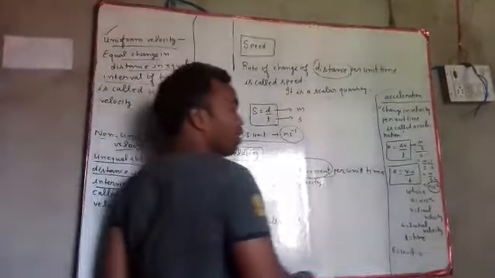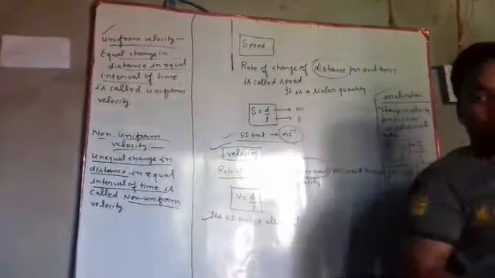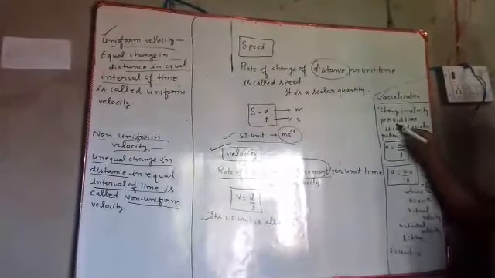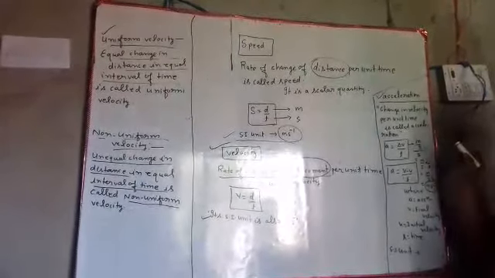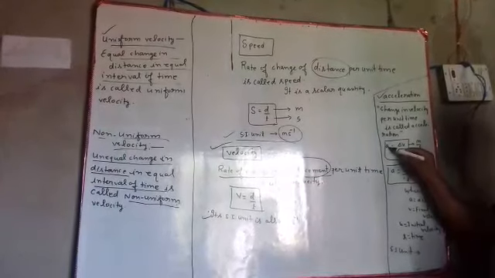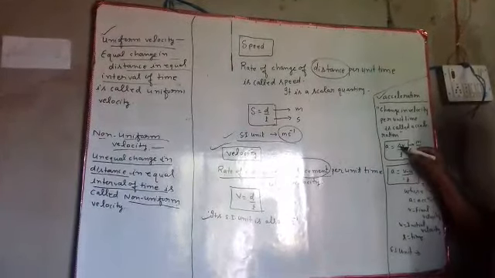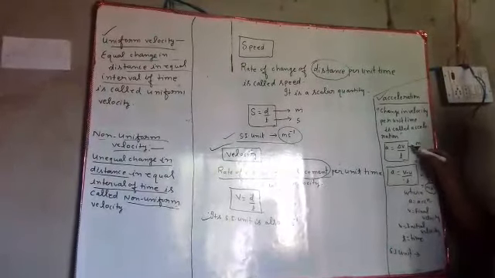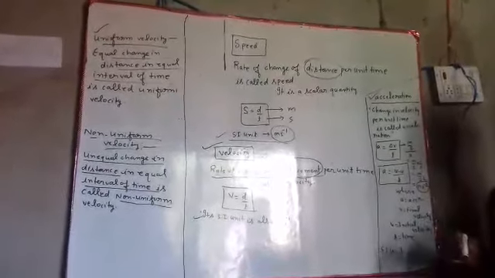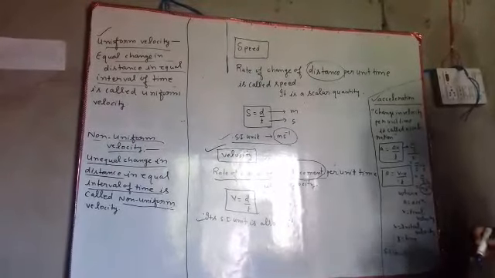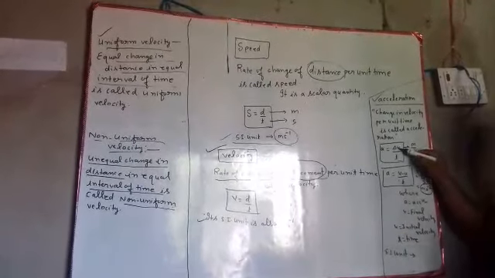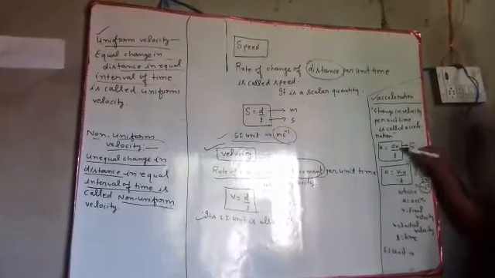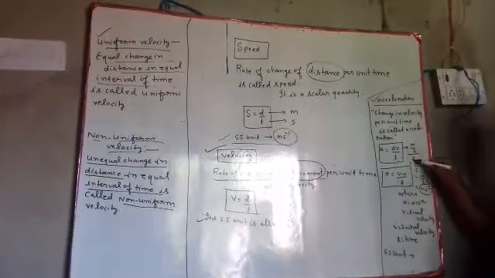Now we will talk about the rate of change of velocity: acceleration. Change in velocity per unit time is called acceleration. We represent acceleration as a is equal to delta v by t. If we want to derive its unit, you see here, the unit of velocity is meter per second and time is second.